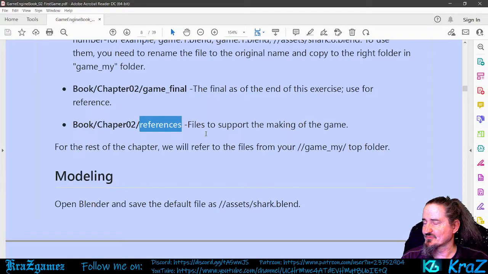Now I did scroll ahead a little bit through this week, and I kind of looked at it and played with it a little bit. Some people aren't really good at modeling, and if you're not, they give you each file, so you can just follow through with it. I'm going to bring that up.